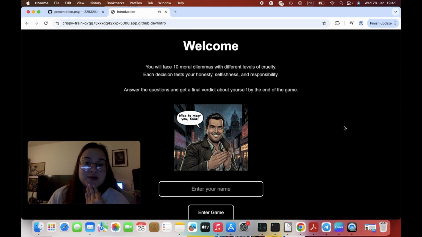So this also included work with artificial intelligence by creating the pictures. It took a lot of time to fill the database, but it was totally worth it, I think.